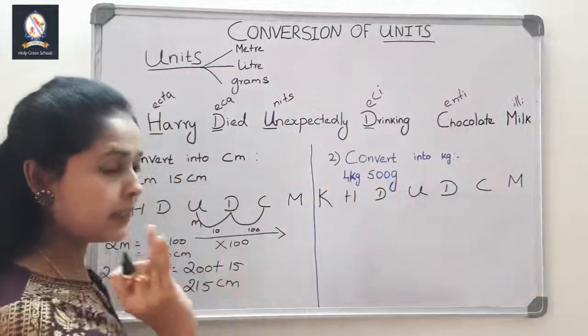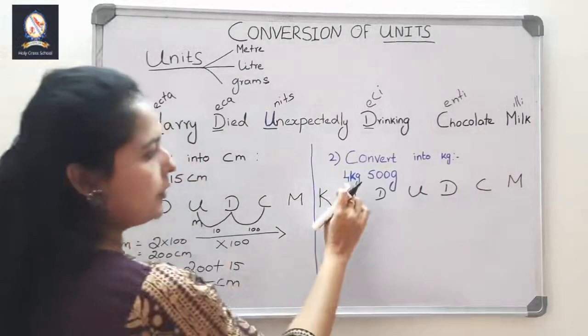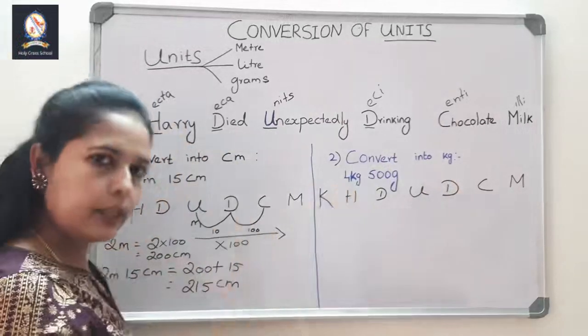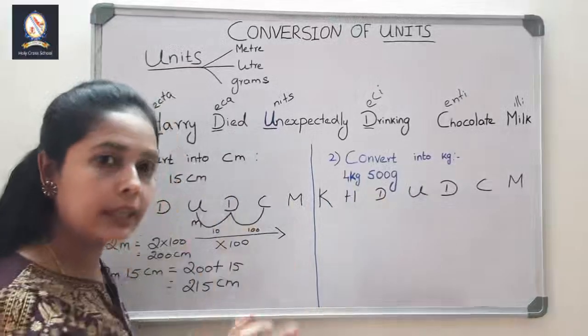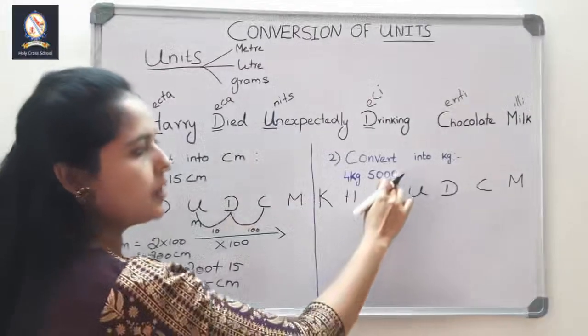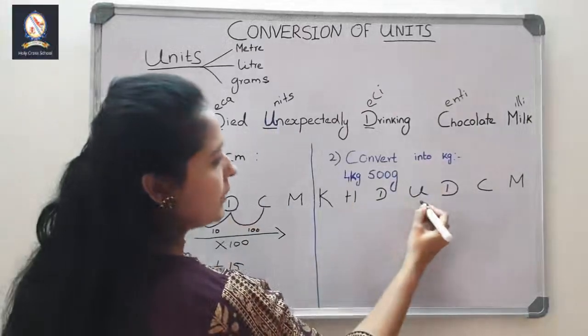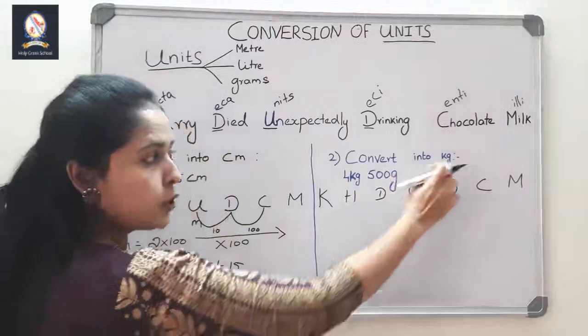Then, what is the second thing I said? Look at the conversion. Here 4 kilo. They ask you to convert into kilogram. 4 is already in kilogram only. So, no need to change it. What is the next one? 500 grams. It is in what? Grams. So, this is the one you need to convert. So, in the basic unit, you should write grams. Okay. You are converting grams into what?